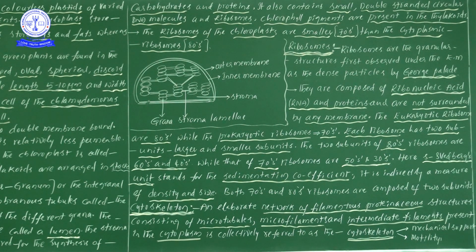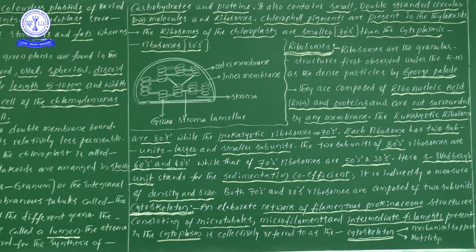I don't have space to write that one, but through my voice you can get it. The cytoskeleton maintains the shape of the cell, providing a particular shape to the cell.